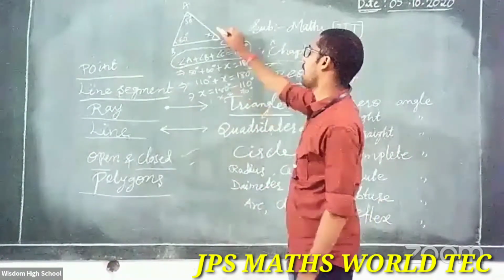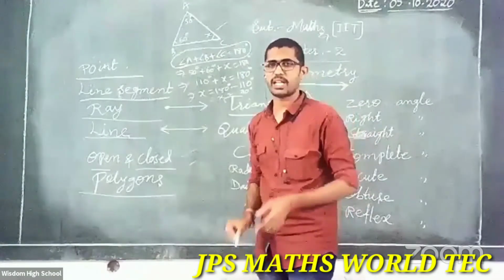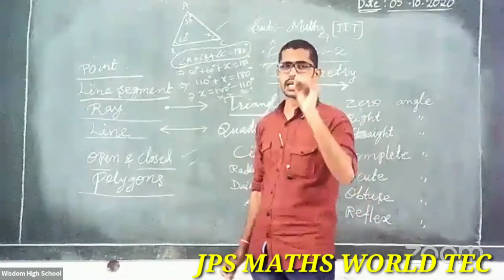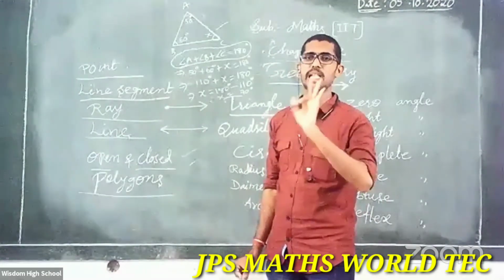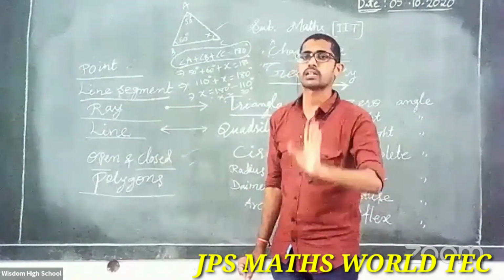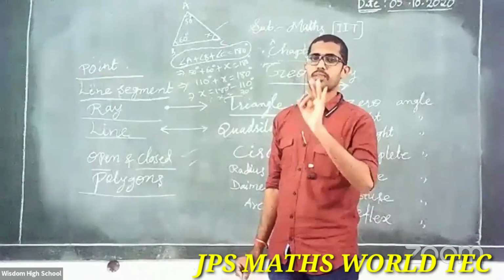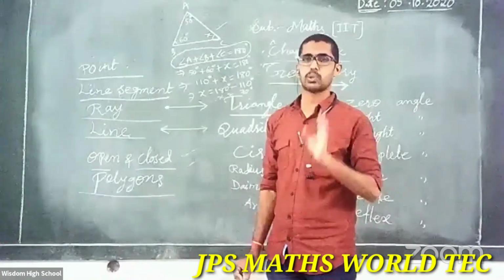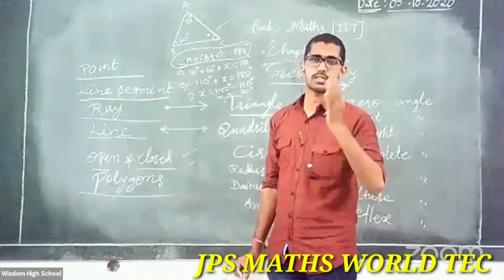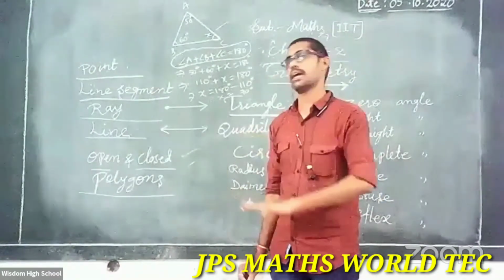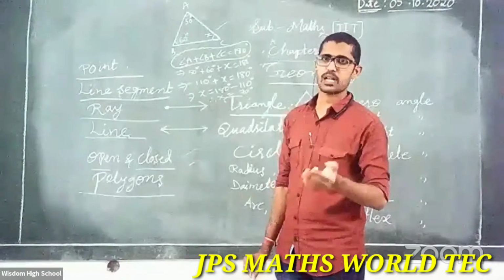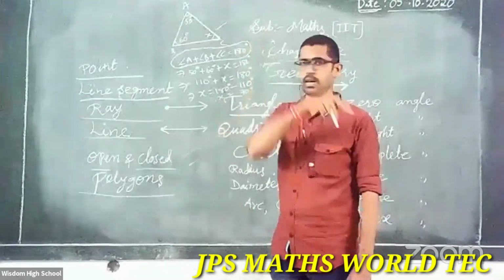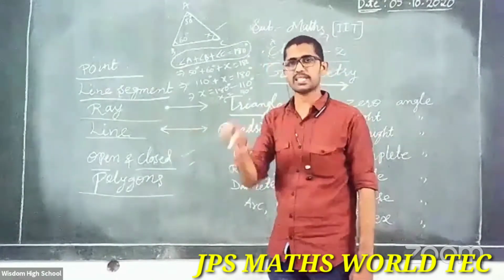So that's why the triangle is clear. Once again, observe: a triangle is nothing, so simple. A closed figure formed by three line segments is called a triangle. A triangle has three sides, three angles, three vertices. Total parts, 6 parts: 3 sides and 3 angles. Next, how to find the perimeter of a triangle? Simple, the sum of 3 sides: AB plus BC plus CA.